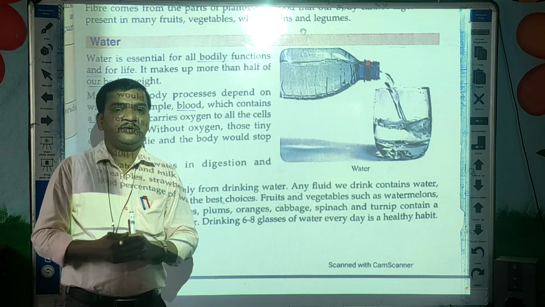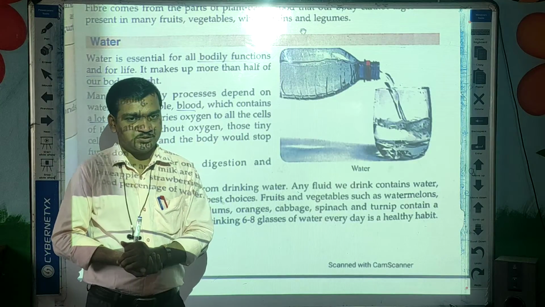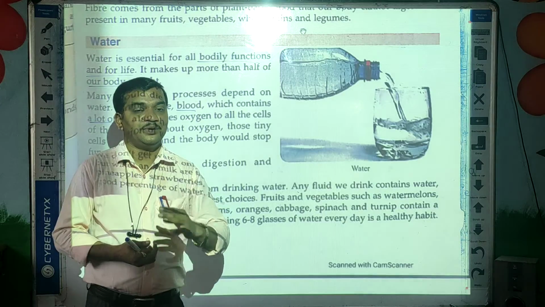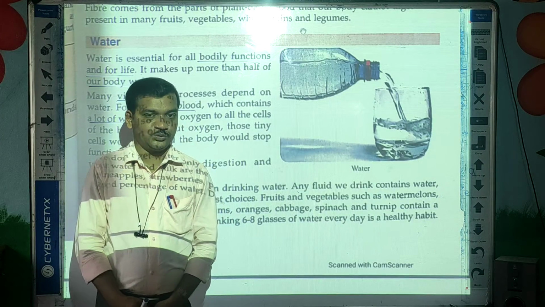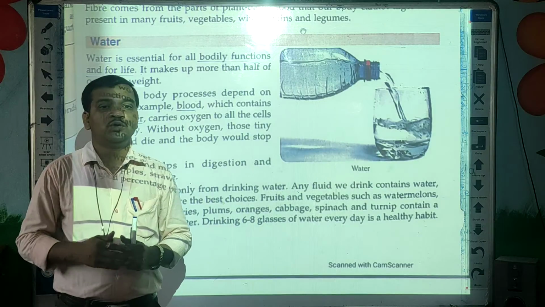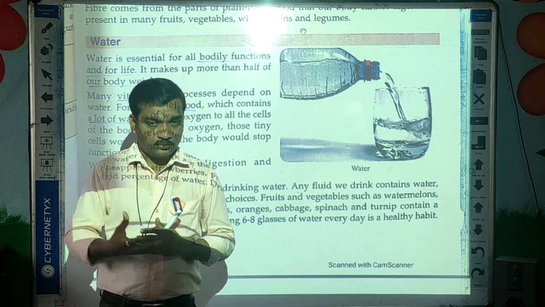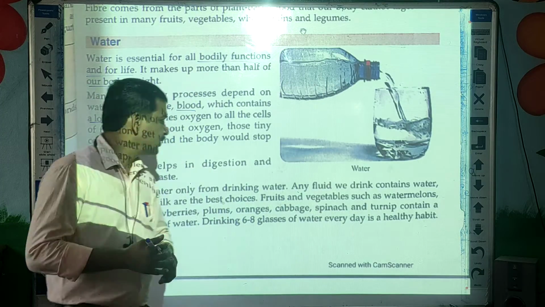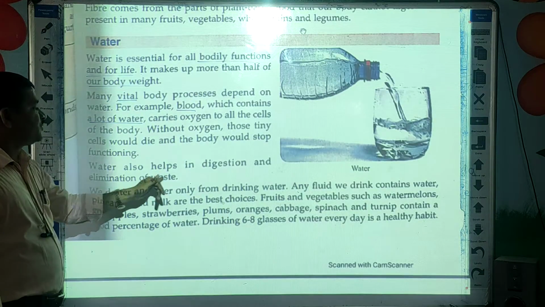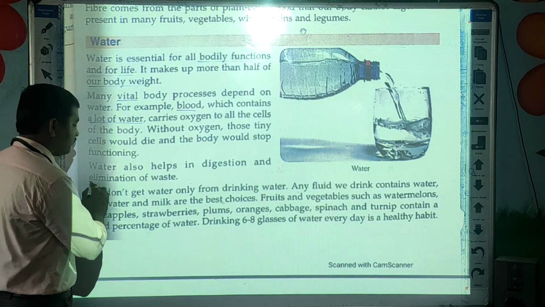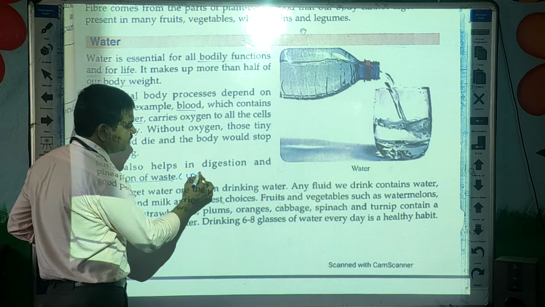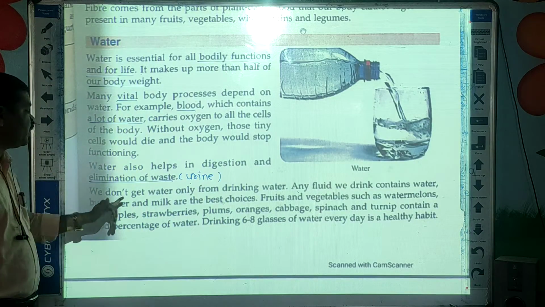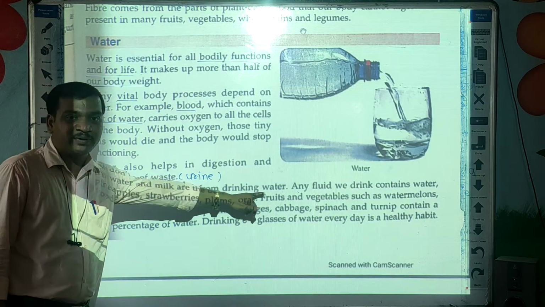Second, water plays a very important role in the digestion of food also. Next, water plays a very important role in maintaining our body temperature. Water is also useful to remove waste material from the body like sweat and urine. Water also helps in the elimination of waste, which is called urine, and sweat also.